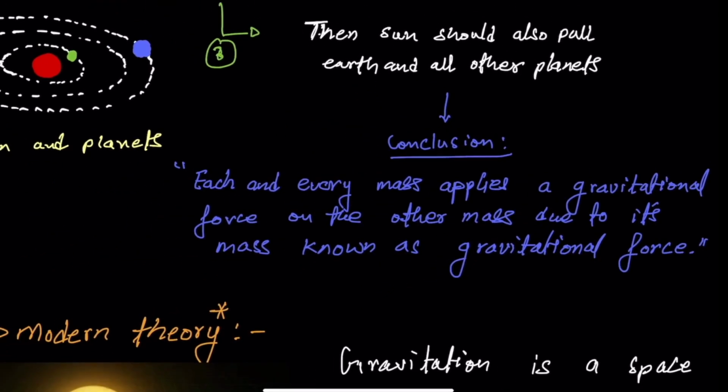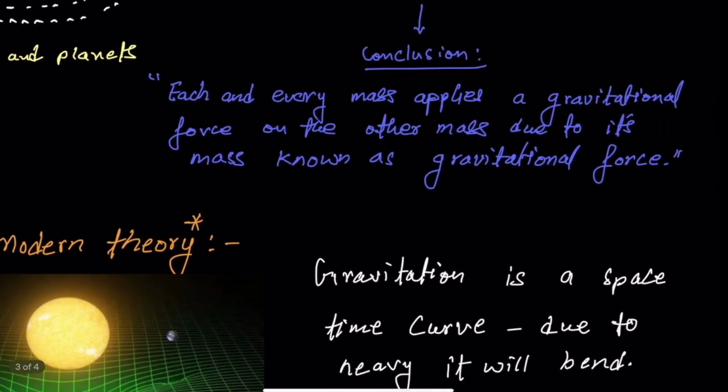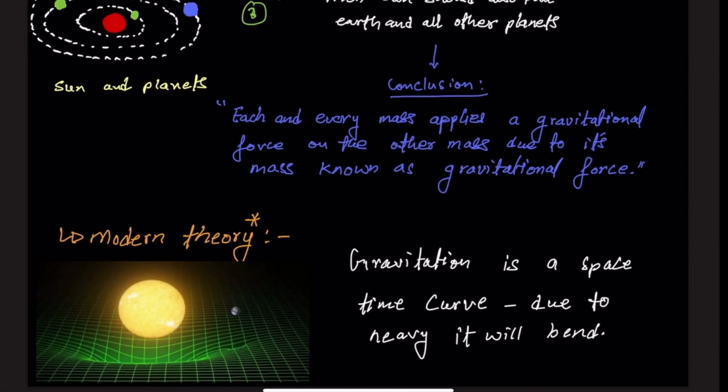Now let's also try to understand the modern theory related to gravitation which is developing right now. According to this theory, gravitation is not a force, but a space-time curve, and due to the presence of heavy objects, this space-time curve will bend, and that's why there is the gravitational force.